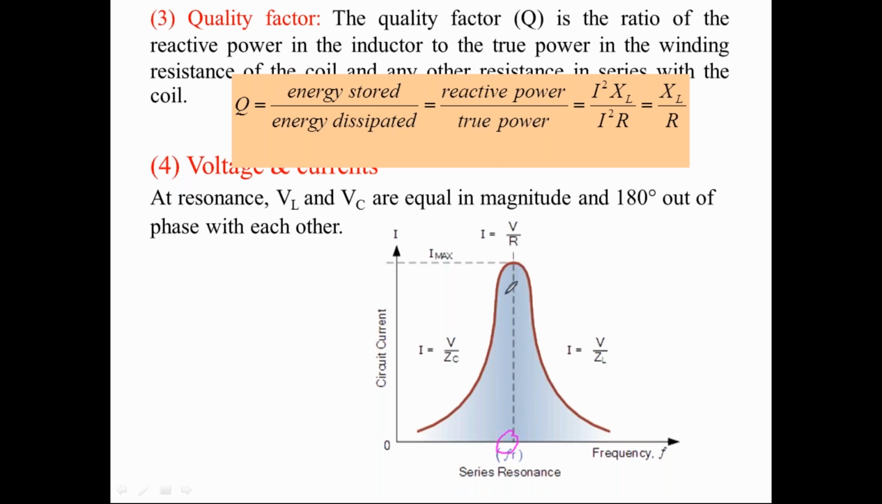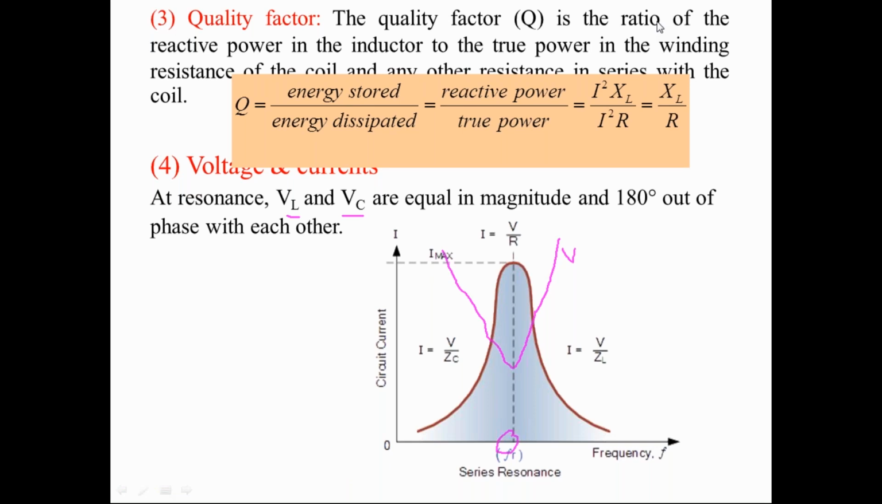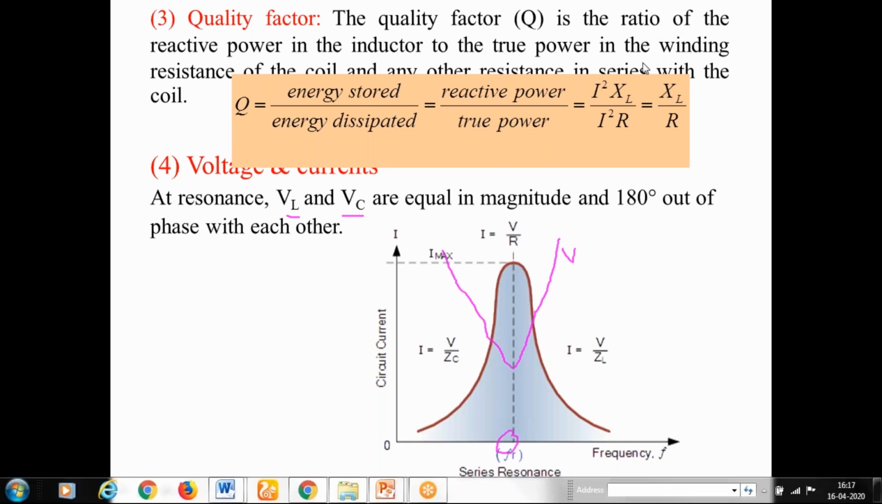Now similarly, I can draw the voltage curve here. The voltage curve of the circuit will be like this, opposite to the current curve. At the same time, at F equal to FR, VL and VC are equal and opposite. VL and VC are opposite but of equal magnitude at F equal to FR. We'll see that one also.